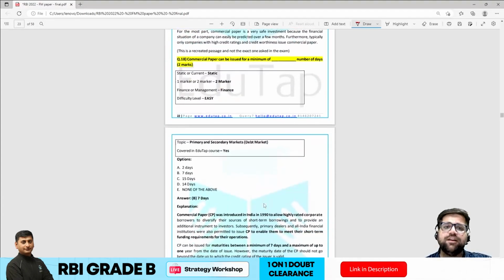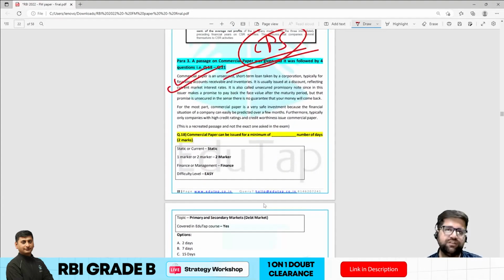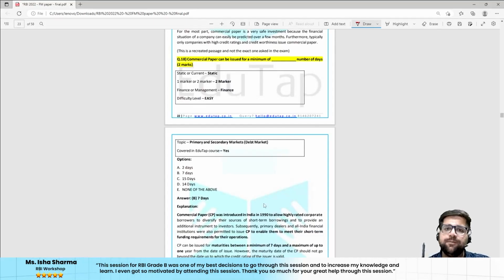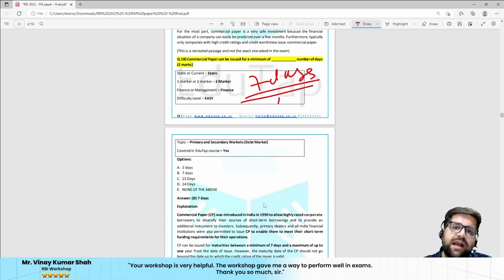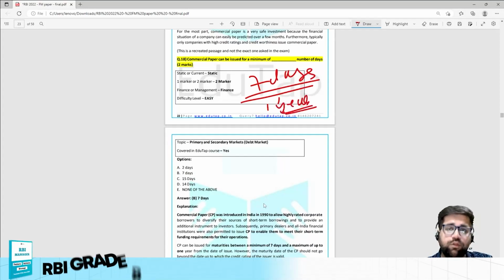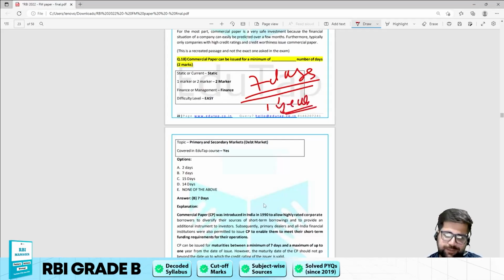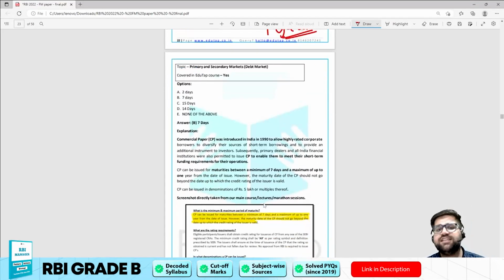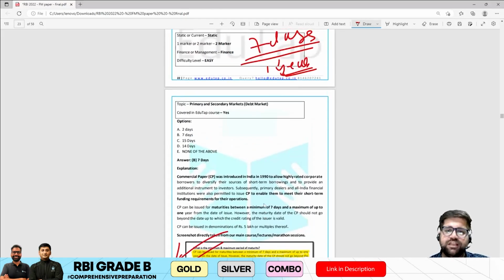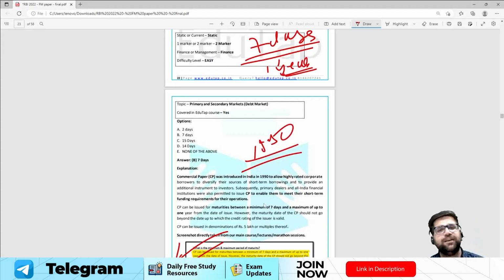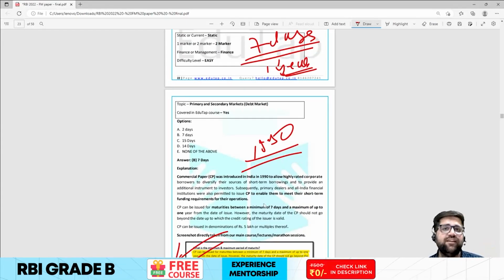Now when it comes to commercial paper, 4 questions were asked. The first question is regarding the minimum number of days for which a commercial paper can be issued. We all know that commercial paper can be issued for a minimum of 7 days and a maximum of 1 year. This is the screenshot I have taken and pasted directly from the notes. CP was introduced in the year 1990. We also know that CP is a type of unsecured promissory note, and that it is issued for a minimum of 7 days to 1 year.